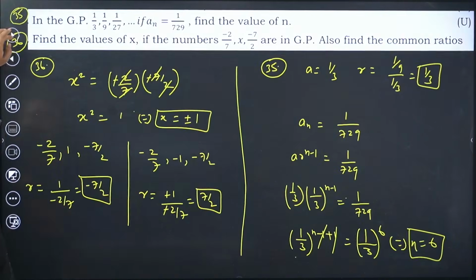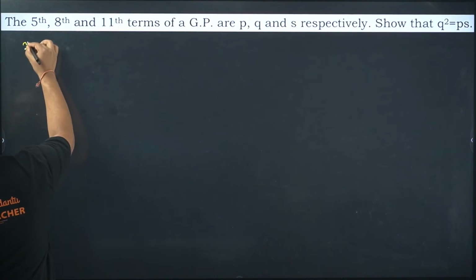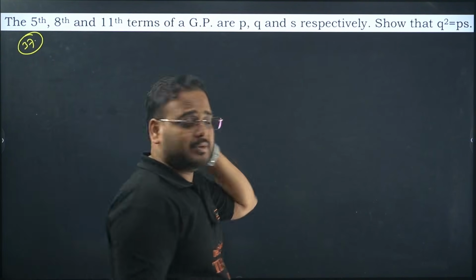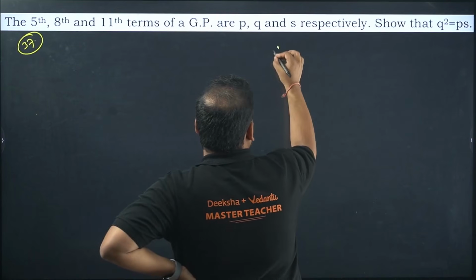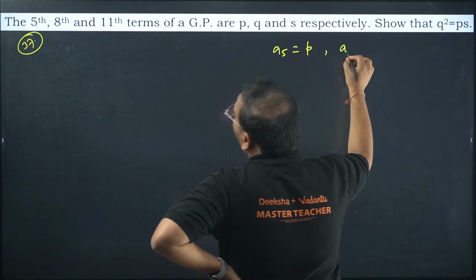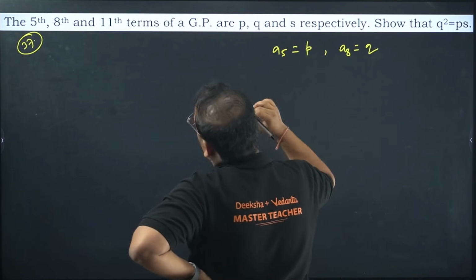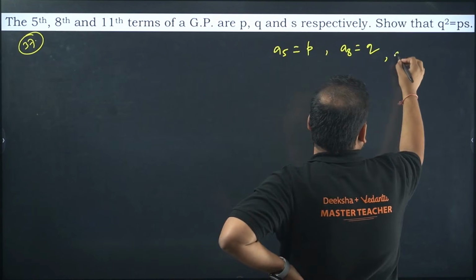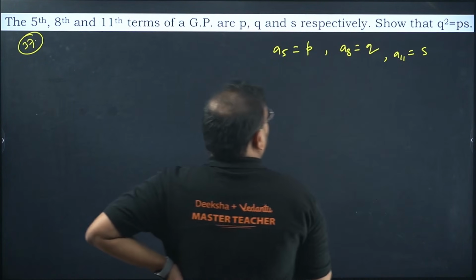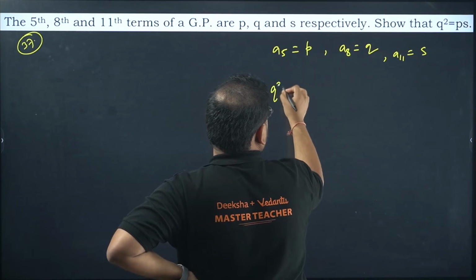Have a look one more time. 37 now. Question number 37. The 5th, 8th and 11th terms of an AP are P, Q, S. So A5 is P, A8 is Q, and A11 is S. So we know that, okay guys, Q square is PS.